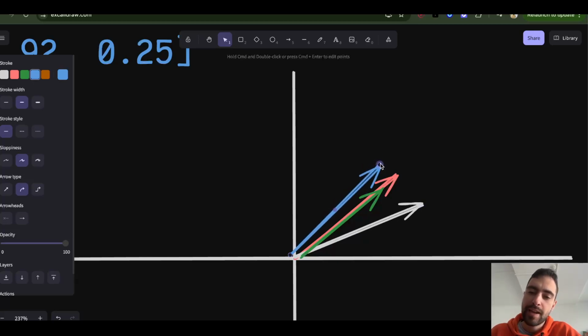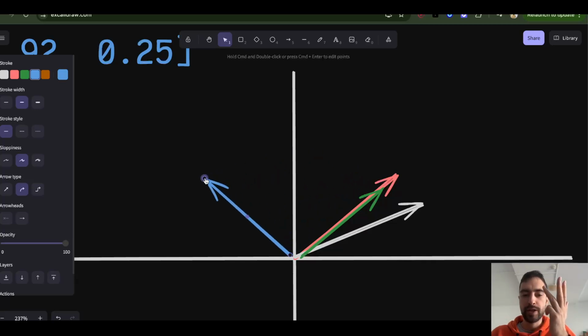If this is one token away, it goes like this, second, third, fourth, so it starts circling around. This vector will show the local difference. It is very sensitive to local differences: one token away, 2 tokens away, 3 tokens away, 4 tokens away.